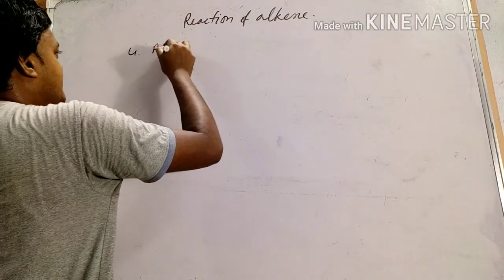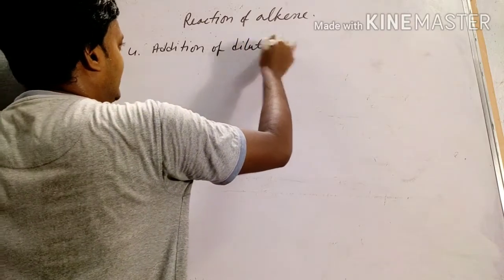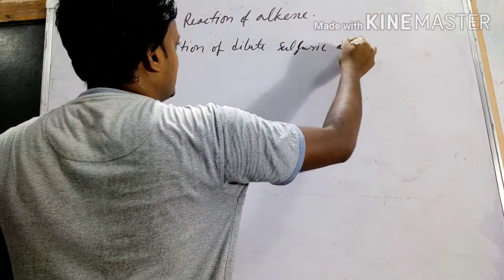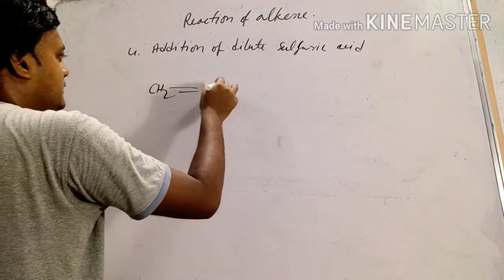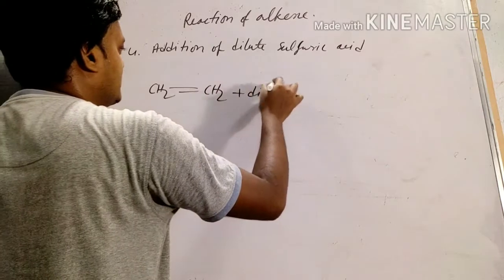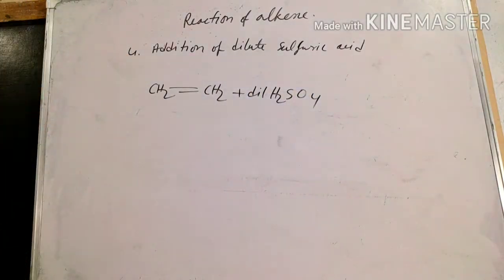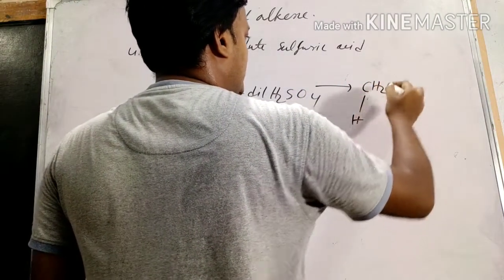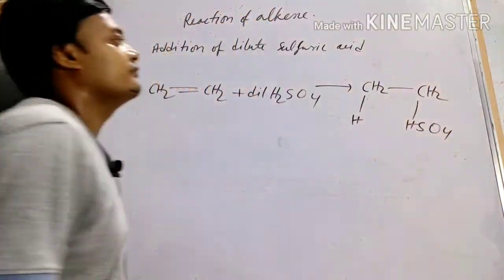Addition of dilute sulfuric acid. What happens? On one side H plus attaches, on the other side HSO4 minus attaches. So we get CH3CH2HSO4.